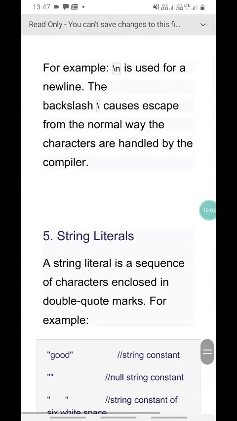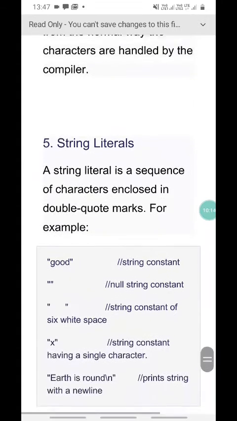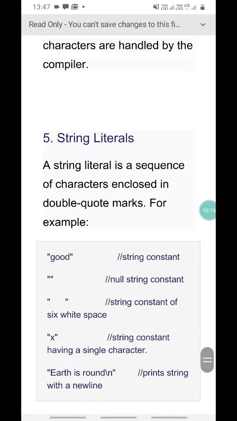Okay. The fifth one is the string literals. A string is a collection of characters. A string literal is a sequence of characters enclosed in double quotation marks. For example, a single alphabet uses single quotation marks. But a string consists of a number of alphabets grouped together, which is called a string.